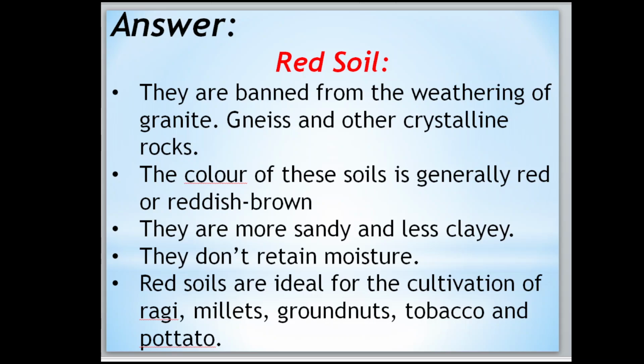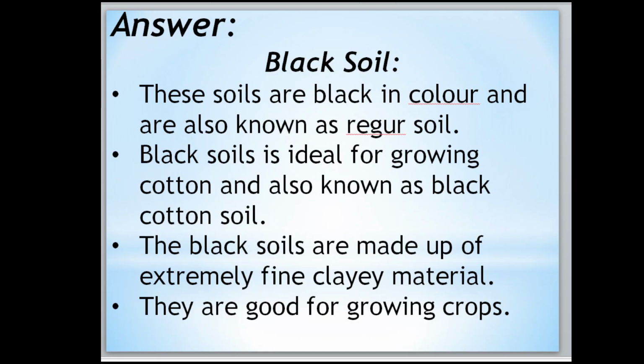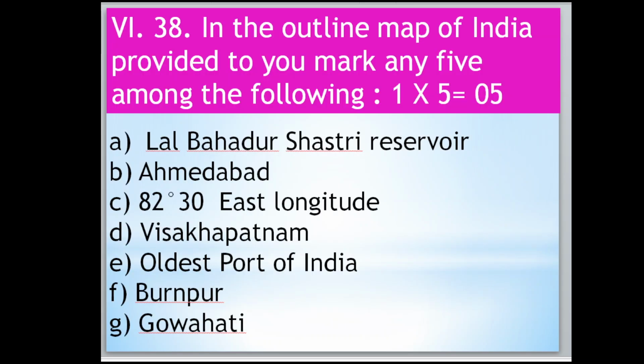Red soils are ideal for the cultivation of ragi, millets, groundnuts, tobacco and potato. Black soils are black in color and also known as regur soil. Black soil is ideal for growing cotton and is also known as black cotton soil. Black soils are made up of extremely fine clay material. They are good for growing crops.